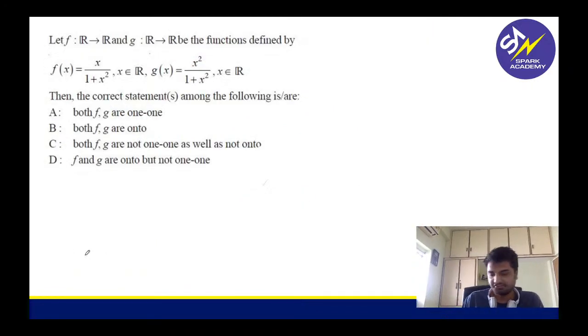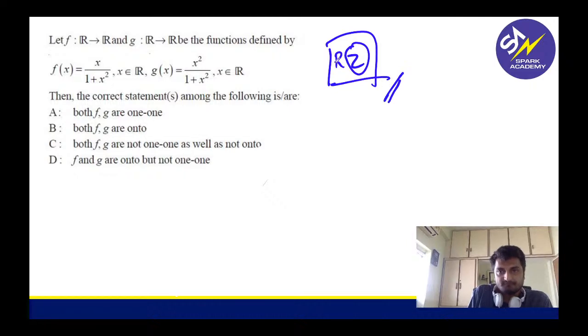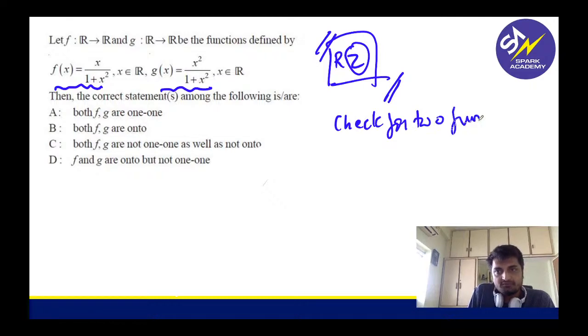Now tell me second question, which round? Agreed with this, round 2, because there are two functions, f of x and g of x. They are asking us 1, 1 or 2, so we have to check for two functions. So basically I can't spend time, it will take a lot of time.